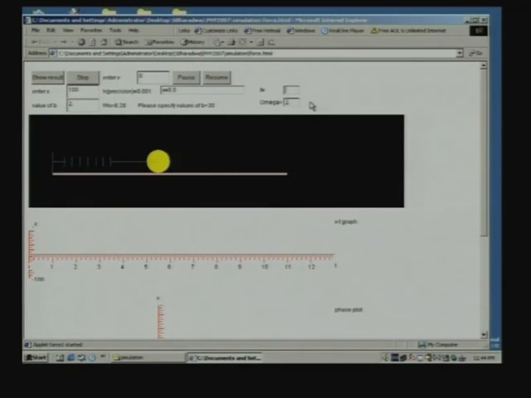Let us set the amplitude of the external force to 1000 and run the simulation. So, notice we have the transients over here.